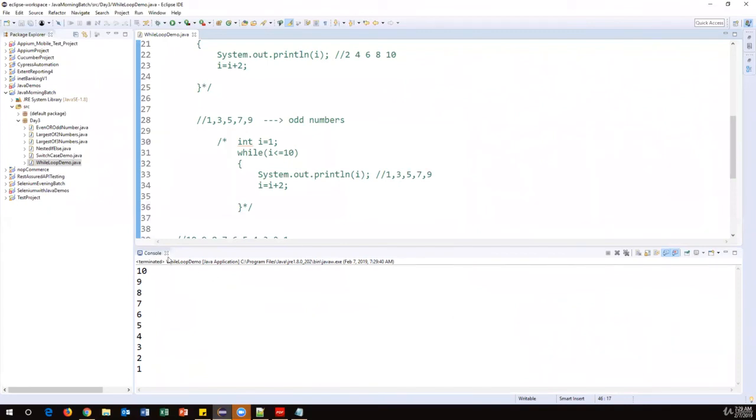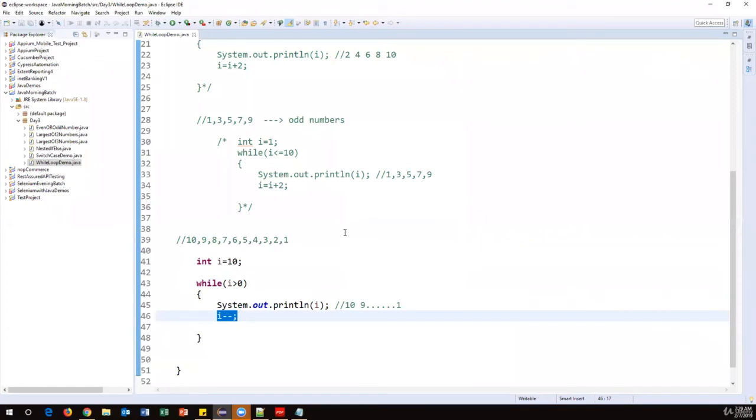So like this, we can change the logic slightly and do multiple things, based upon our requirement. This is how we need to use a while loop, which is one of the loops in Java. In the while loop, we need three statements: initialization, condition, and then execute.